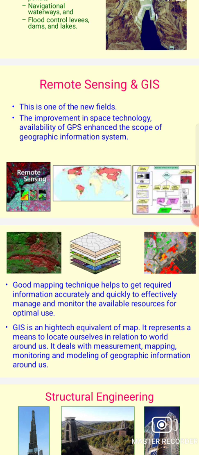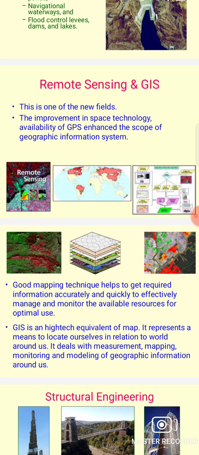GIS is the Geographical Information System. This is the newest tool, a computer-based tool used for mapping and analyzing features and events on the earth. Remote sensing is the art and science of making measurements of the earth, and GIS is a computer-based tool used for mapping and analysis. Remote sensing is used for measurements, and GIS is used for analysis. This is the newest tool, used for improvement in space and technology.